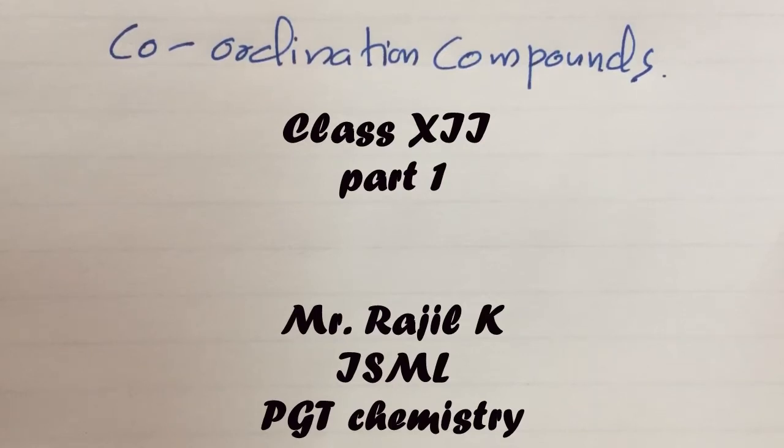Hello everyone. Now I am going to teach you about coordination compounds. Last year in class 11th you learned about ionic compounds, covalent compounds, etc. The bonding found in covalent compounds is covalent bonding, and in ionic compounds, ionic bonding. That you already learned in class 11th. Another type of compounds found in chemistry is coordination compounds.